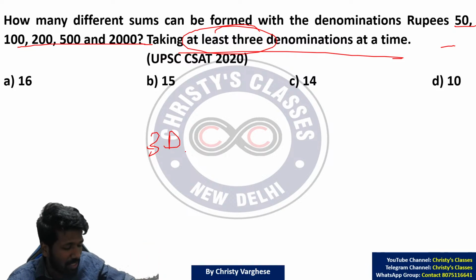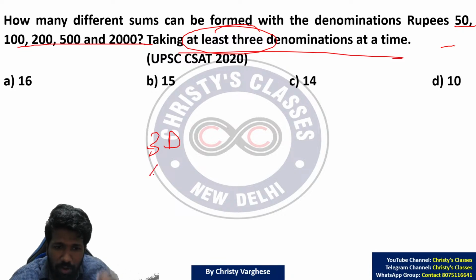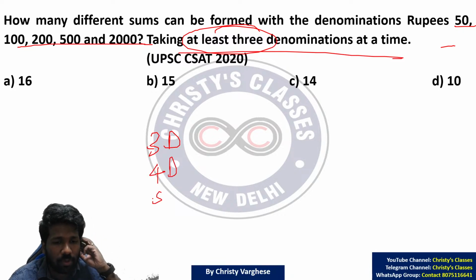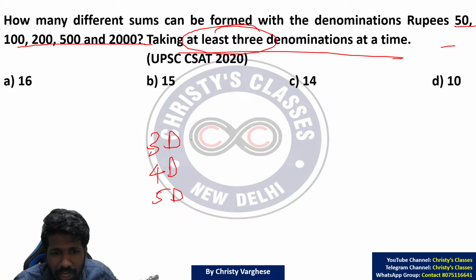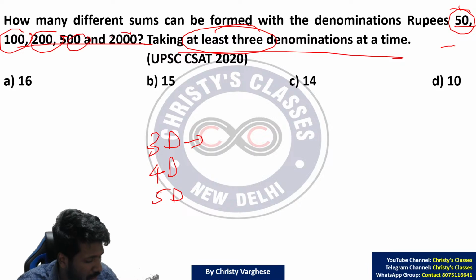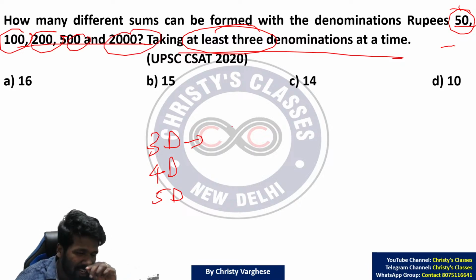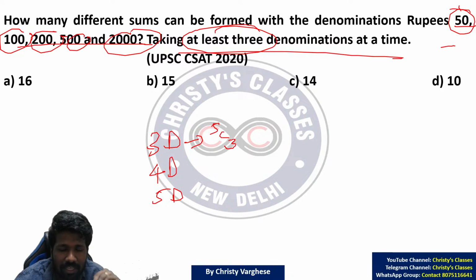Selection means without worrying about the order. Because I will tell you that 3 denomination selection is okay, 4 denomination selection is okay, 5 denomination selection is also okay. Na? All of you are understanding? 3 denomination selection. From the 5 denominations 50, 100, 200, 500, 2000, you have to select 3 denominations. From 5 things you have to select 3 things. 5C3 ways are there. Na? From N things to select R things, NCR ways are there. So from 5 things to select 3 things, 5C3 ways are there. Is that clear? 5C3 how?